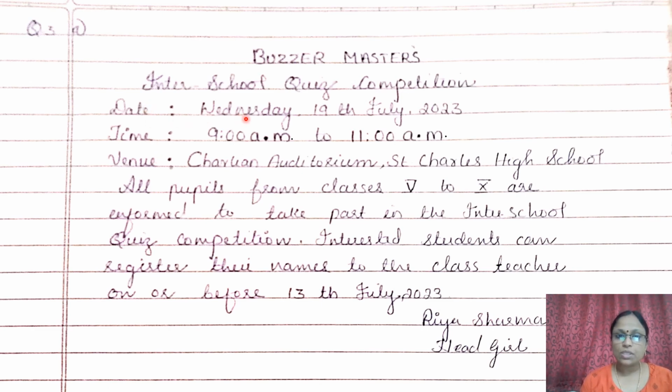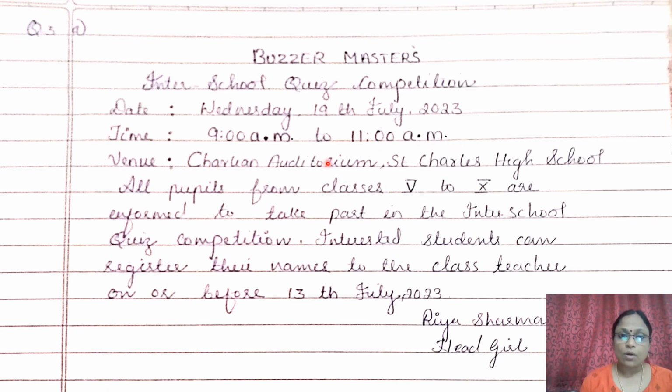So date I have mentioned here, Wednesday. Why did I mention? As I told you that any day, Monday, Tuesday, Wednesday, Thursday, Friday, any day you can mention. But date, it is compulsory to be followed, that 2 weeks in advance you are informing the school, the students about the competition. So today 4th July plus 15 days I have added, I got it till 19th July, 2023. Then I have mentioned time, 9 A.M. to 11 A.M. The preposition to is very important. From to, preposition is important.